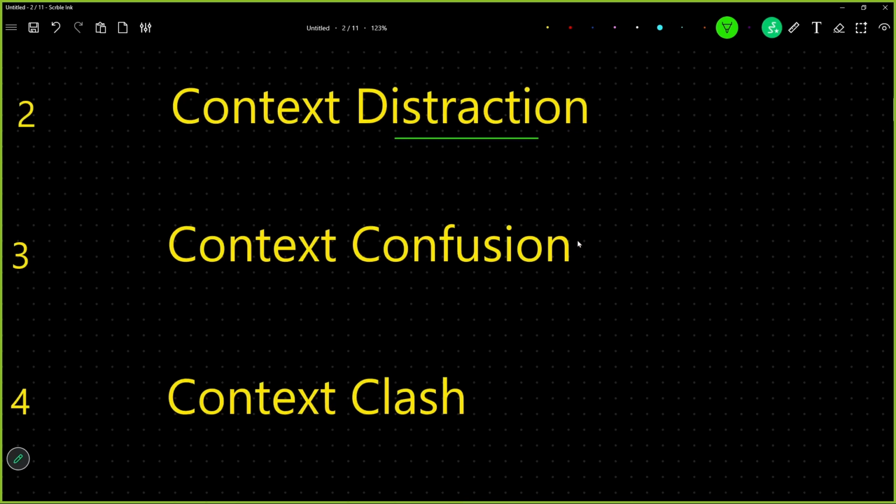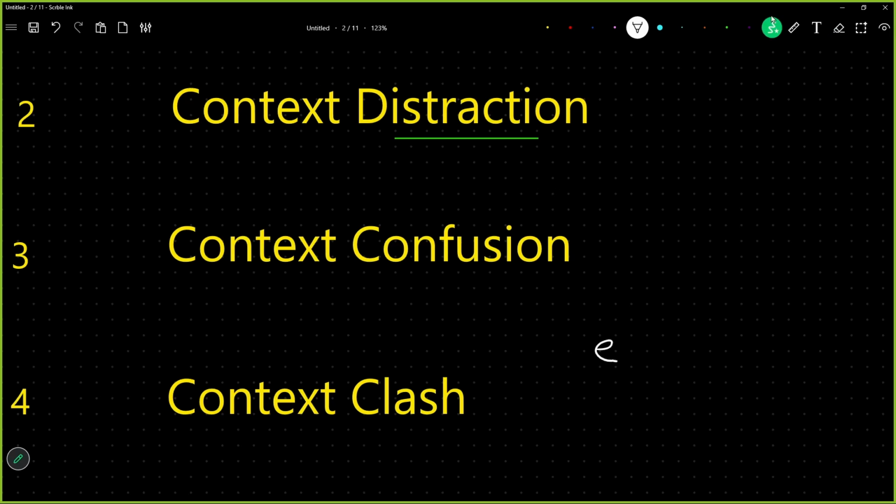Context confusion, to do your particular task, you have many tools to use. Now you are confused about which tool to get the context from, because tools are made for giving you context and you're confused about which tool to use to get which kind of context, and this is what context confusion is. Lastly, context clash.